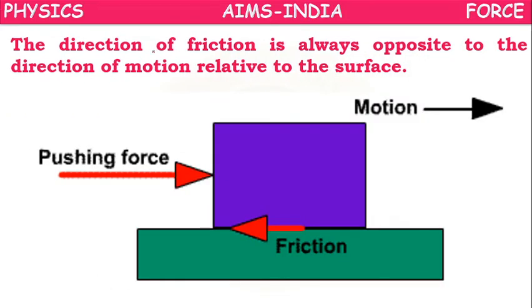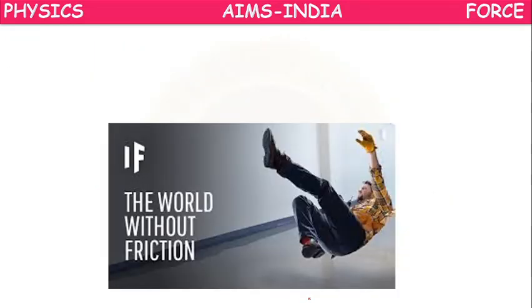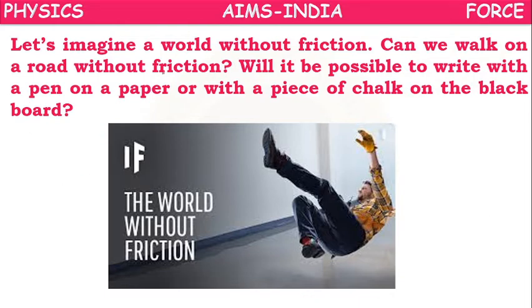The direction of friction is always opposite to the direction of motion relative to the surface. If the pushing force is this side, motion will be this side, but friction will be on the opposite side. So can we walk on the road without friction? No, we can't, because we are able to walk, run, or drive our car on the road only because of friction.